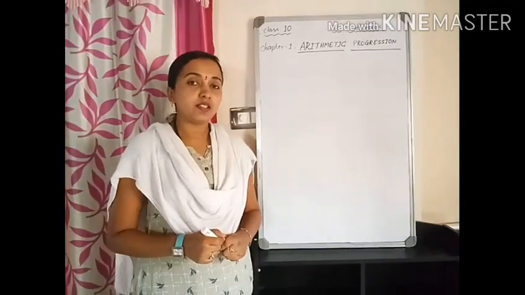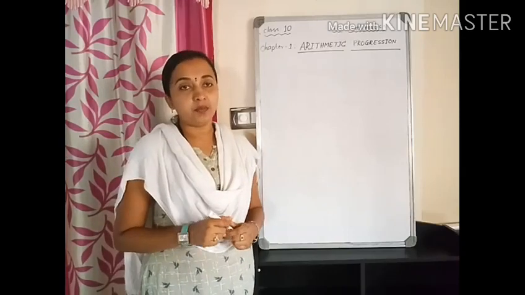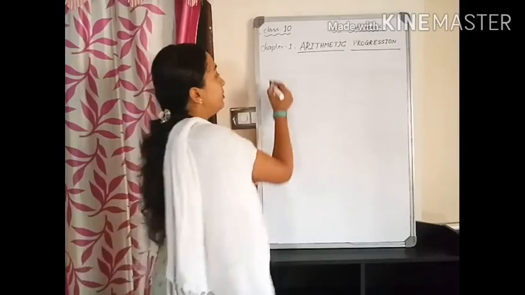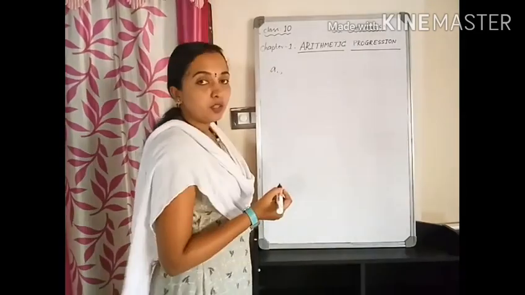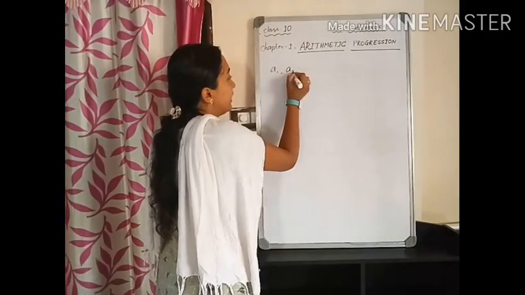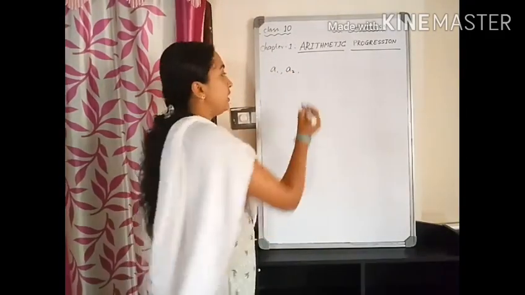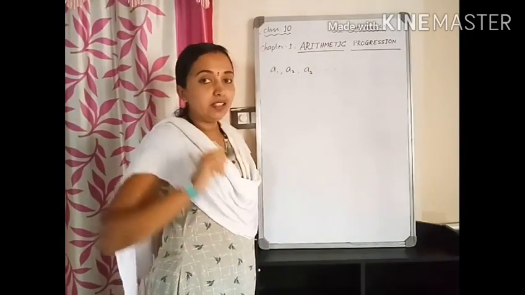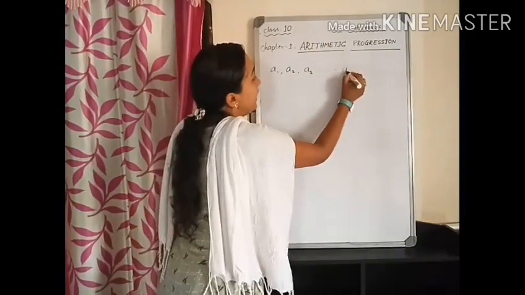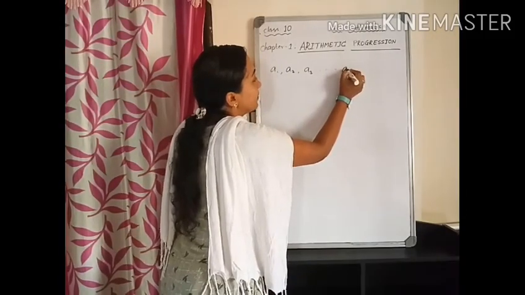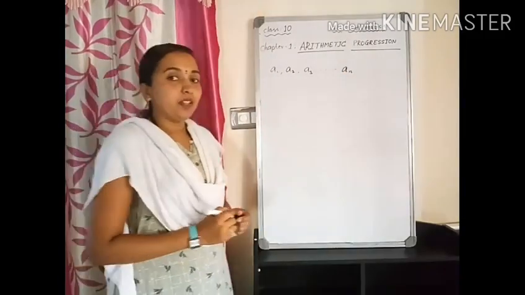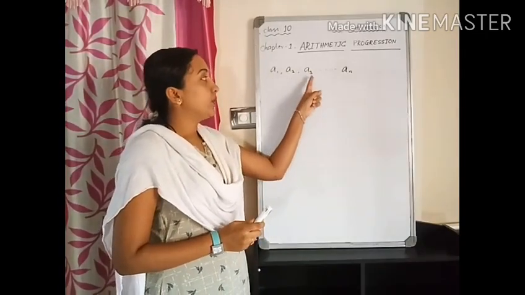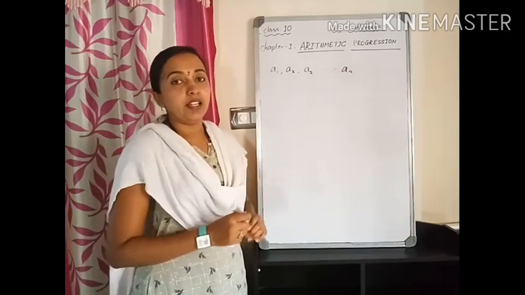Okay children. Next, let us move on to the general form of an AP. For that, let us consider the first term of an AP as A1, second term as A2, third term as A3, etc. In the same way, the nth term of an AP will be taken as AN. Then the arithmetic progression becomes A1, A2, A3, etc., AN.